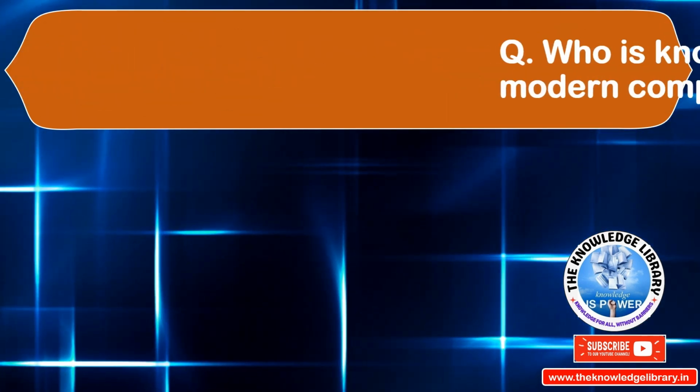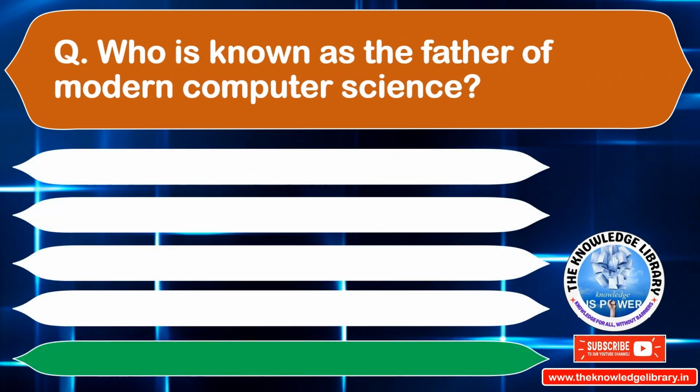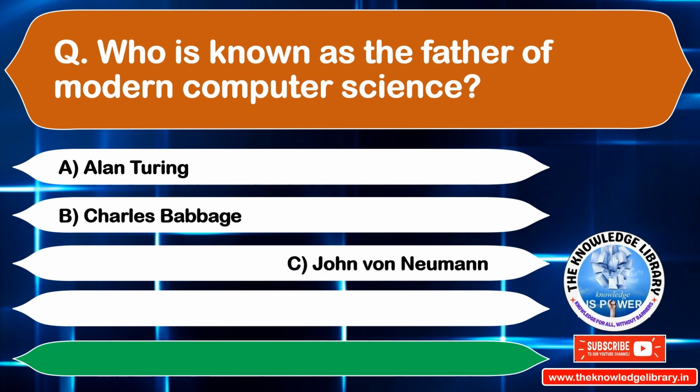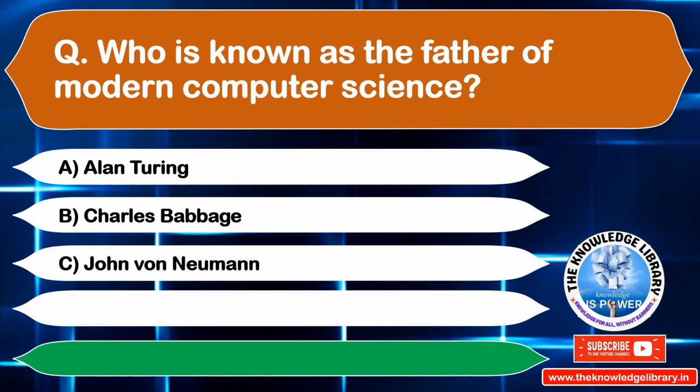Who is known as the father of modern computer science? Option A. Alan Turing. Option B. Charles Babbage. Option C. John von Neumann. Option D. Steve Jobs. The correct answer is option A. Alan Turing. Move to the next question.